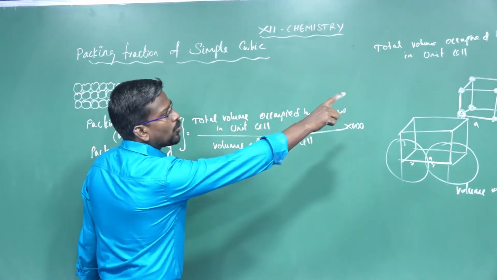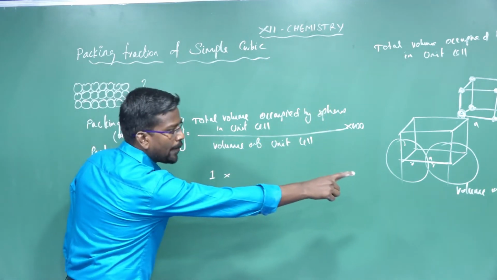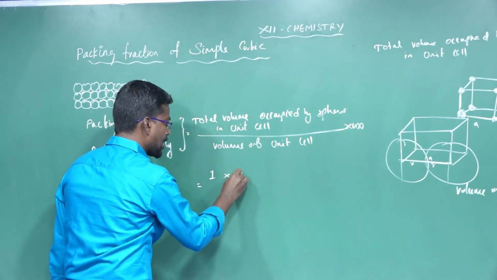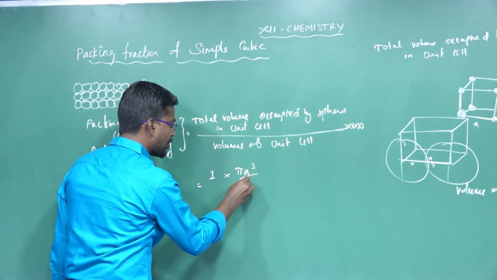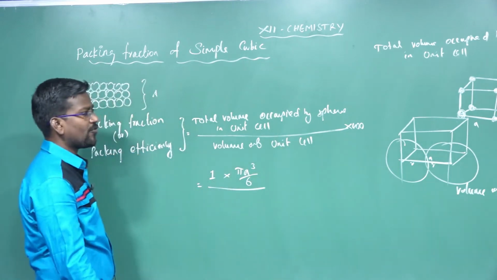Volume of the unit cell. Volume of the sphere with radius in the unit cell is equal to pi a cube divided by 6. Pi a cube divided by 6 divided by the volume of the unit cell. What is the meaning of volume of the unit cell?